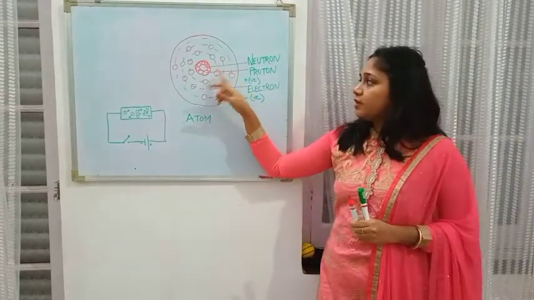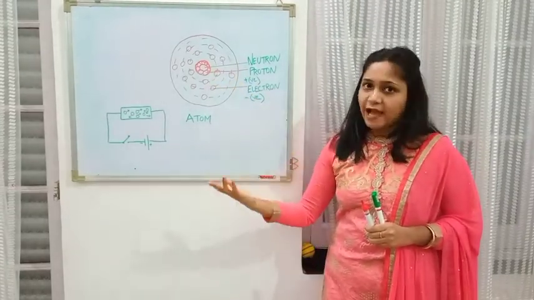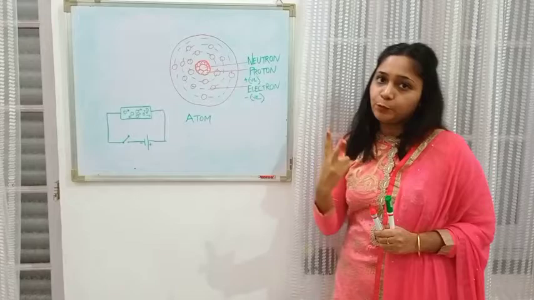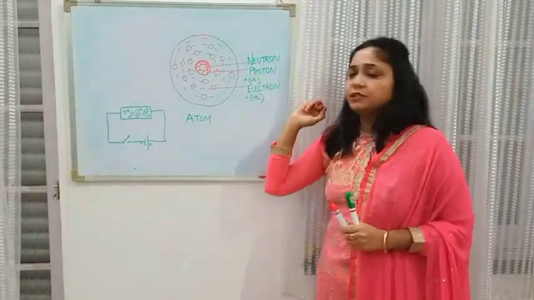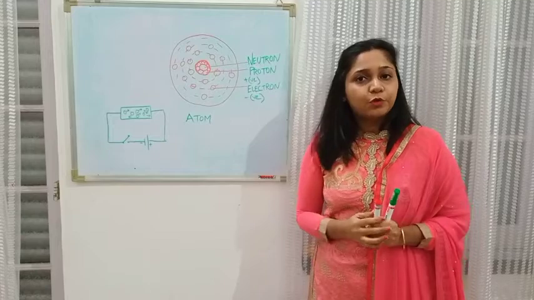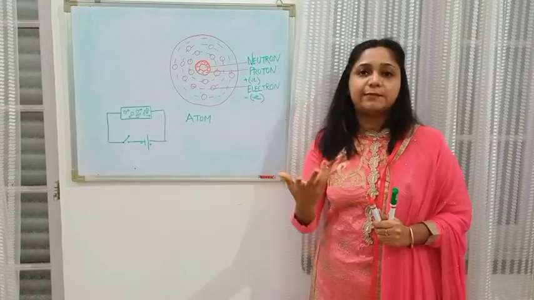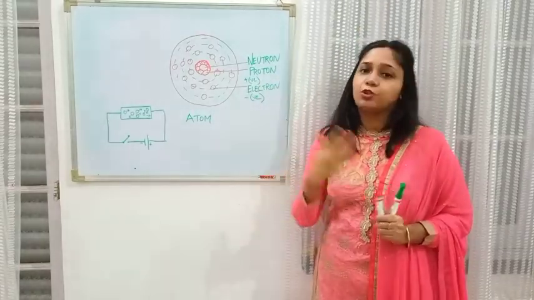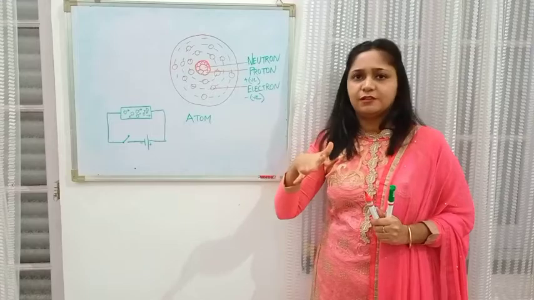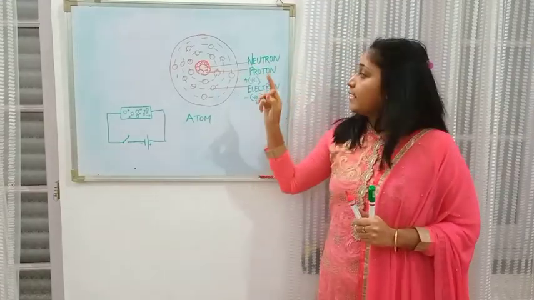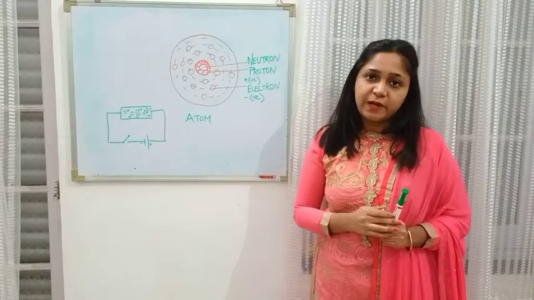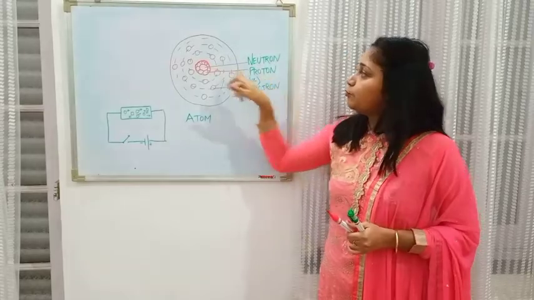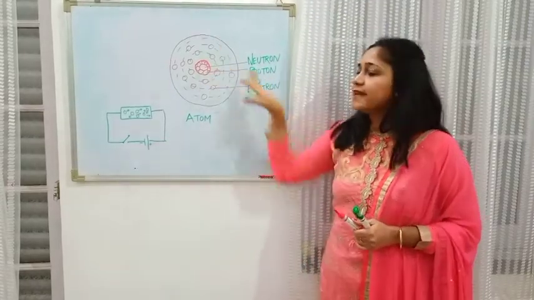It has a nucleus at the center, just like an animal cell. The nucleus comprises two particles: one is the neutron and the other is the proton. Neutron, as the name suggests, is neutral, meaning it has neither positive nor negative charge. And the proton is a positively charged particle. So P for positive, P for proton. Neutron and proton both make up the nucleus of this atom.